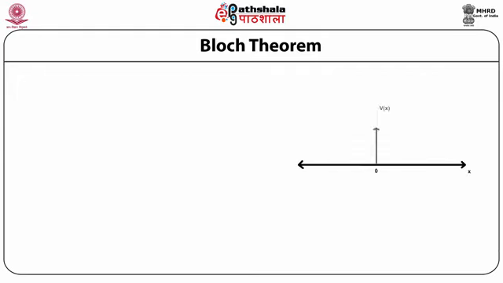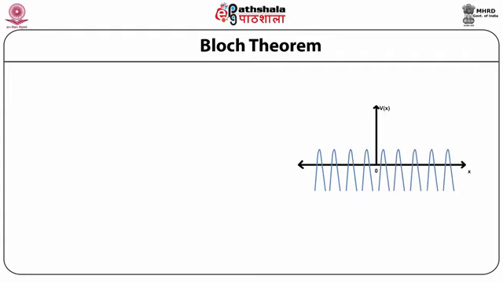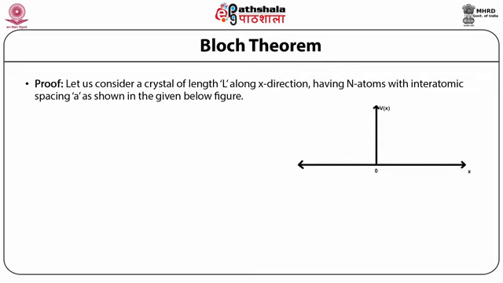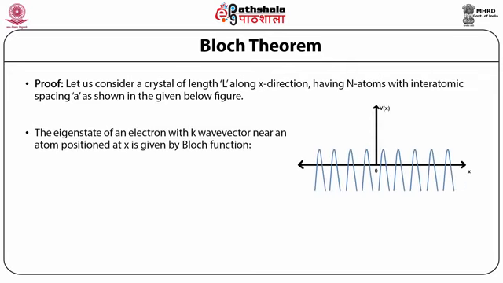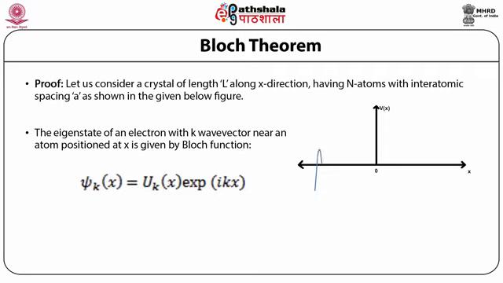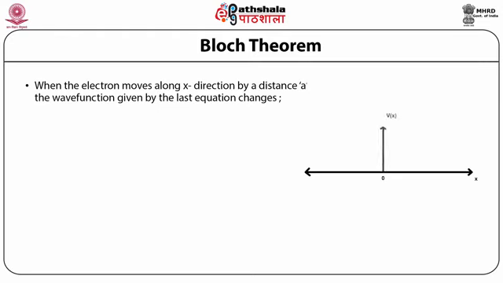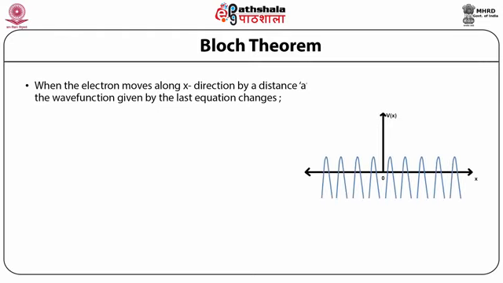The proof of this is understood by using figure 3.1. Let us consider a crystal of length L along the x direction having N atoms with interatomic spacing a. The eigenstate of an electron with wave vector k near an atom positioned at x is given by the Bloch function, ψ_k(x) = u_k(x) exp(ikx). When the electron moves along the x direction by a distance a, the wave function given by equation 4 changes to